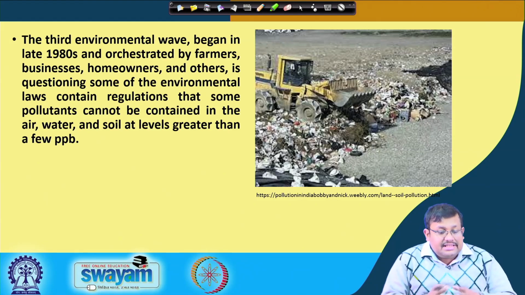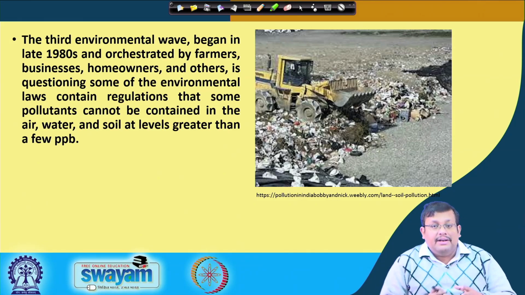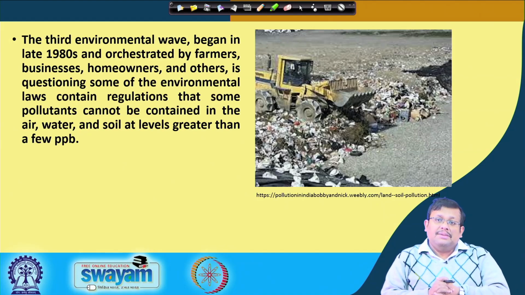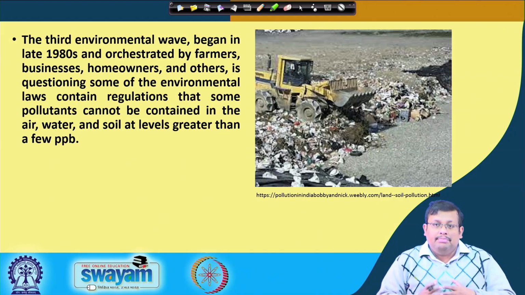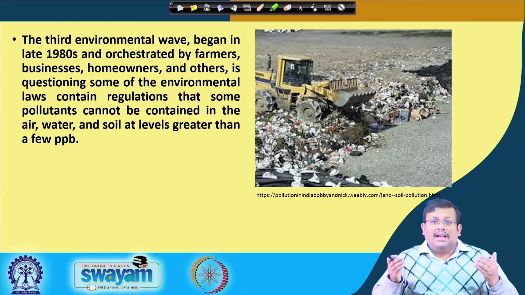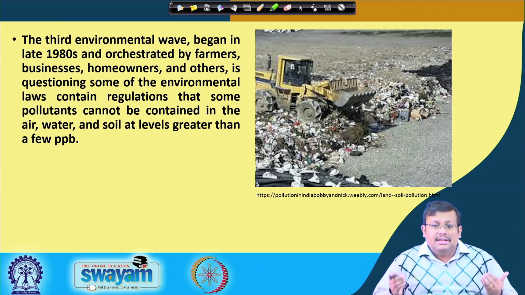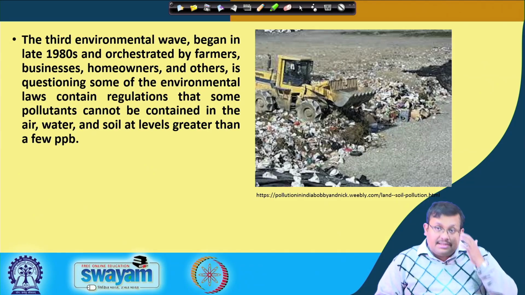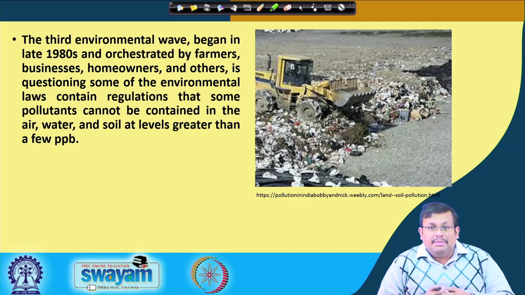So, the third movement in this evolution of soil chemistry was basically initiated by common people like businessmen and farmers, because they were concerned about some laws and the maximum limits they imposed for certain elements up to certain ppbs.